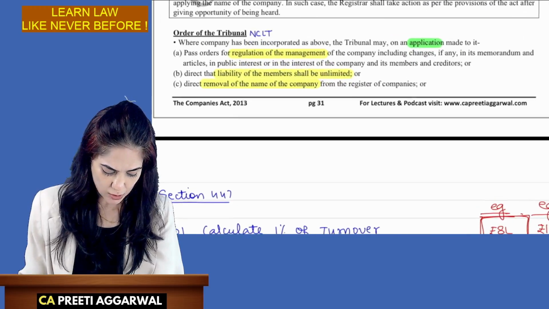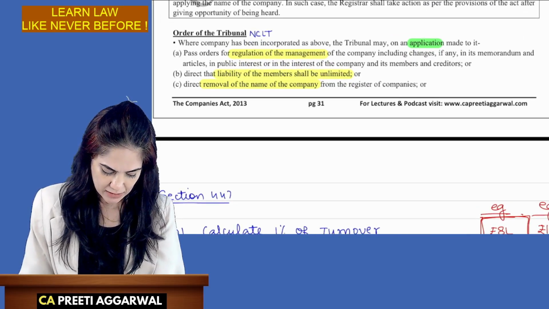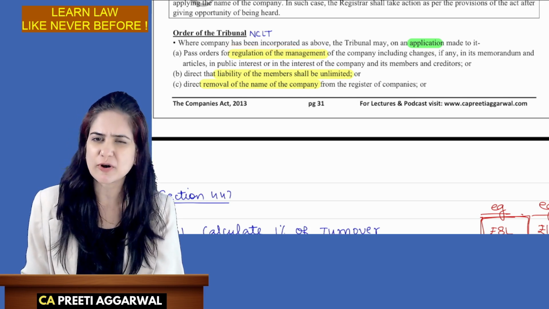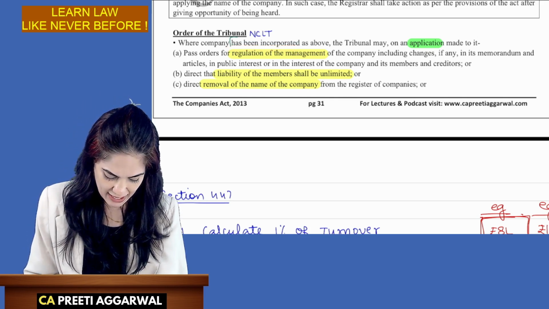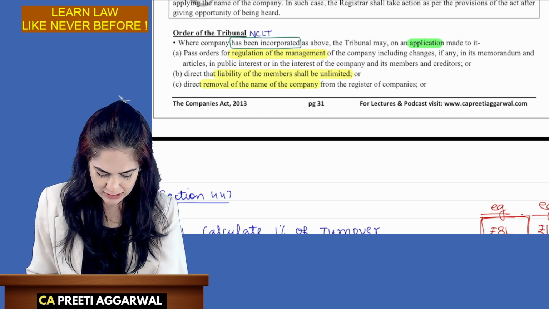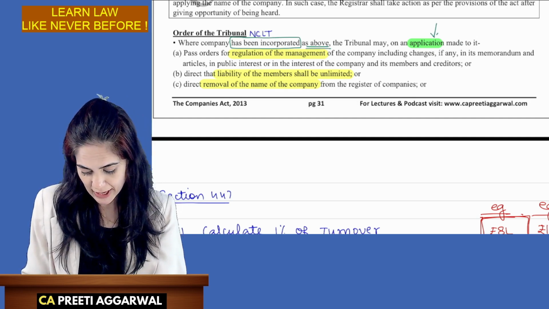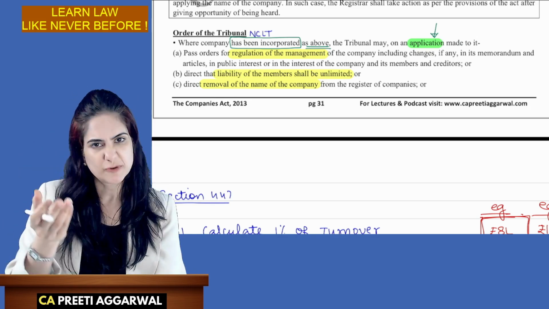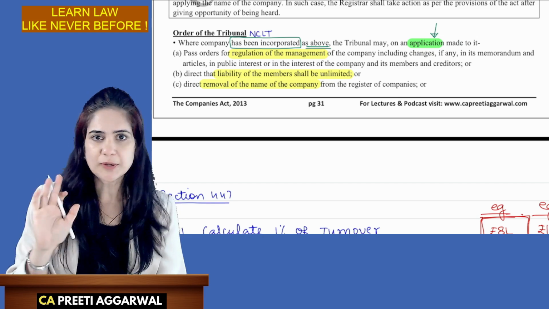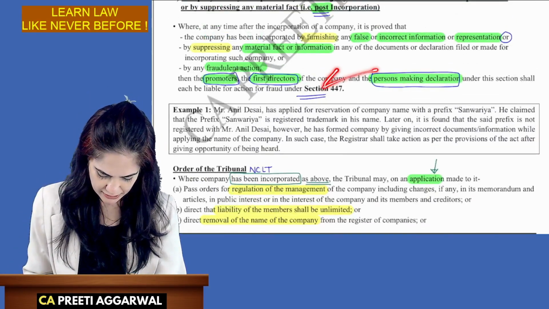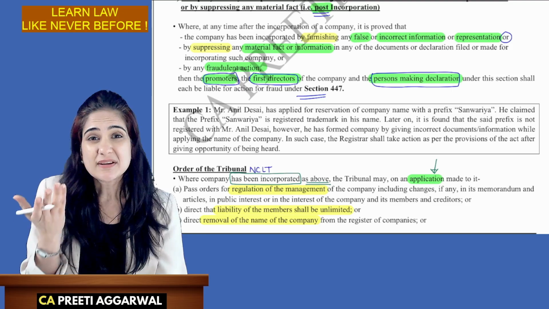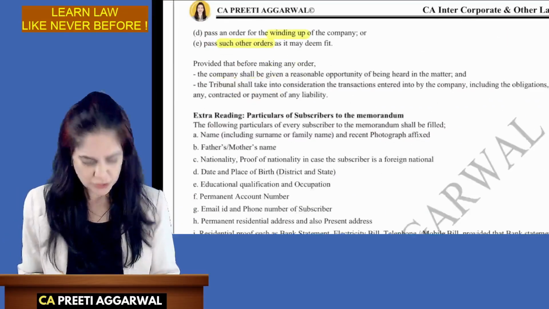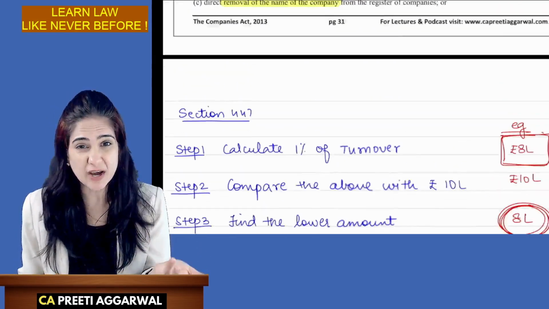Now, what is the order of NCLT, where the company has been incorporated as above, as above means by giving false information? The tribunal may, on an application made to it, now the company has been incorporated fraudulently. We are going to give them punishment, no doubt about it. They are punishable. But the company is incorporated. Tribunal, what should we do? You punish them, but what about the company? Should we allow it to continue?